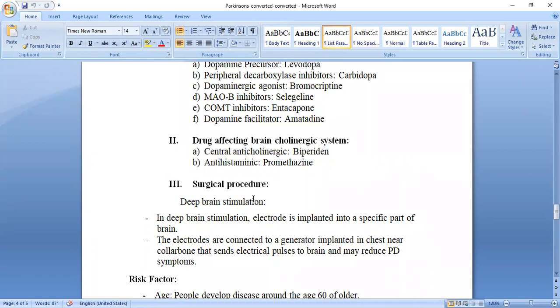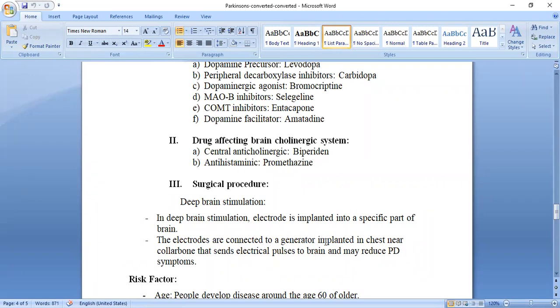What is the procedure? In deep brain stimulation, electrodes are implanted into a specific part of the brain.